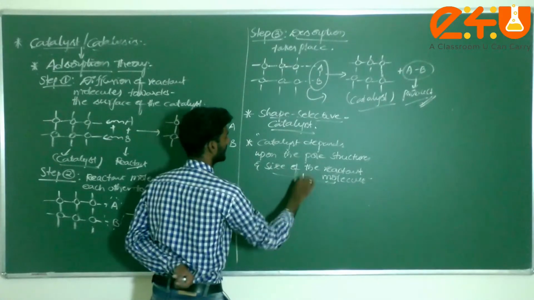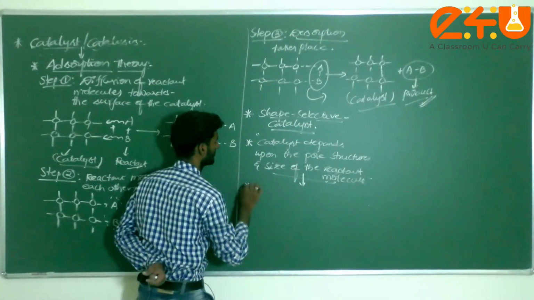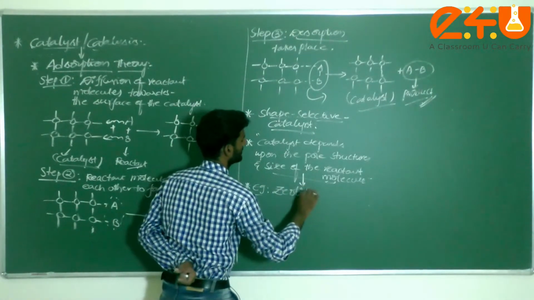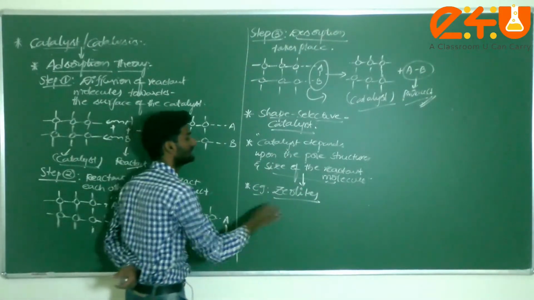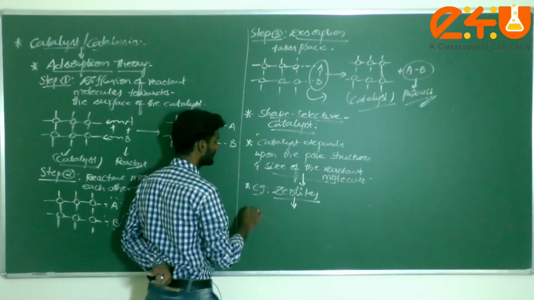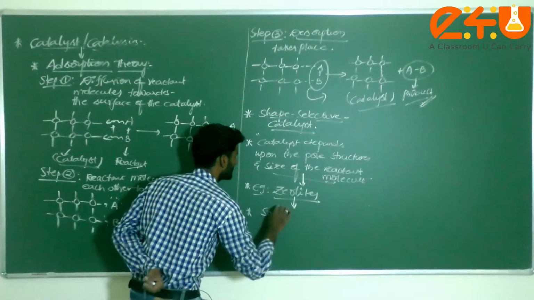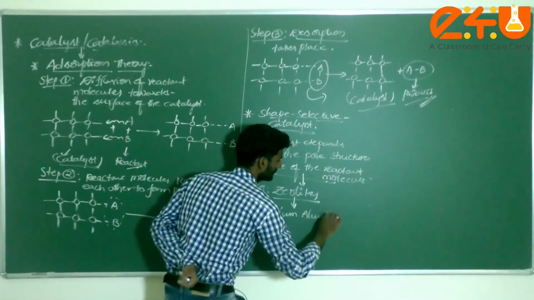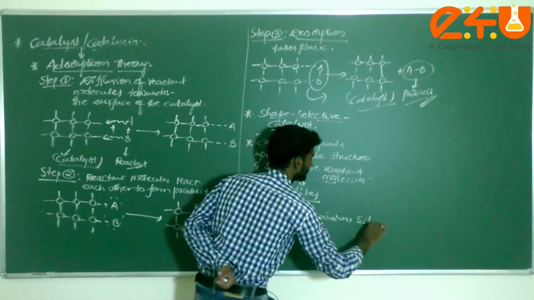An example of a shape selective catalyst, a very important one, is zeolites. Sir, first of all, what is meant by zeolites? Zeolites are substances which contain sodium, aluminum, silicates.